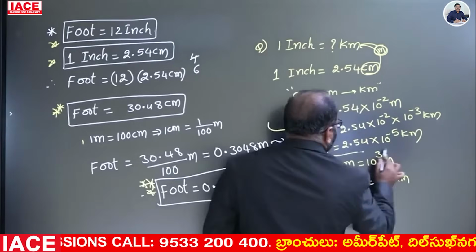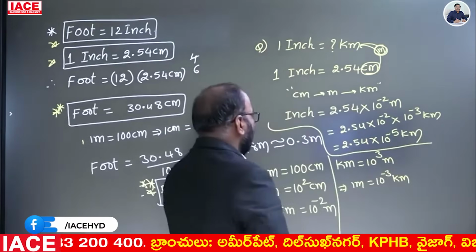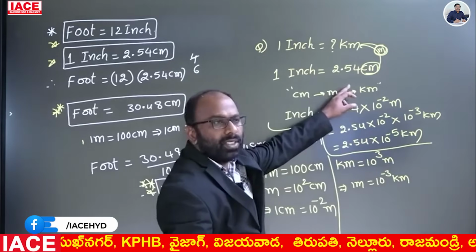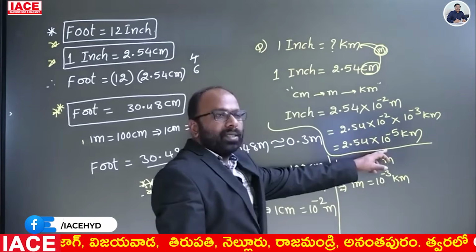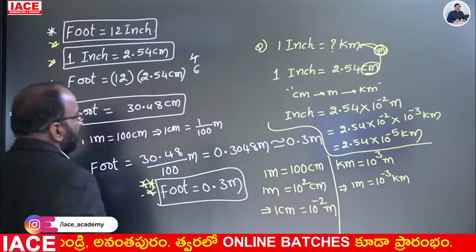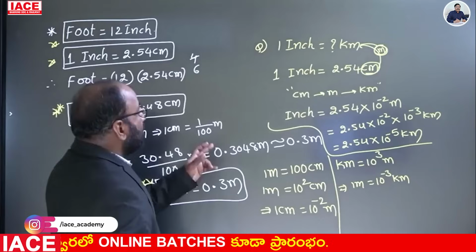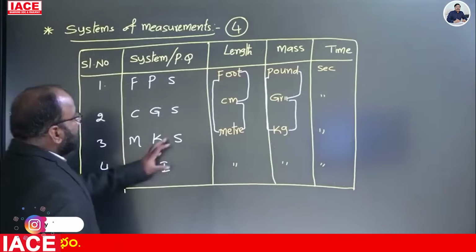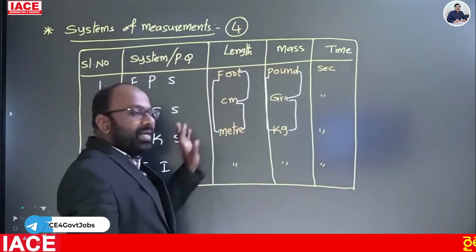This is the value for inch. 1 inch is equal to how many centimeters? 2.54 centimeter. How many kilometers? 2.54 into 10 power minus 5 kilometer. This is the relation between inch and kilometer. Yes, these are all the things related to foot, centimeter and meter.